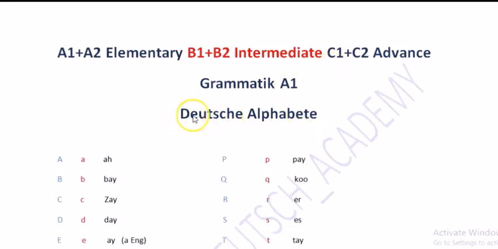So now we are coming to the similarities. Here you see it is written Grammatik. In English we have grammar. The next one here is written Alphabete. In English we say alphabets.